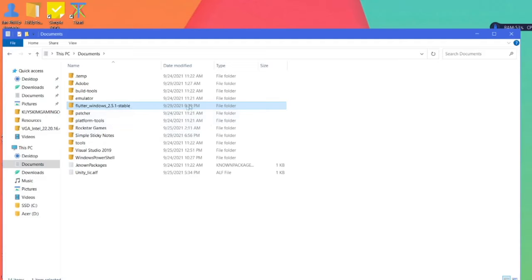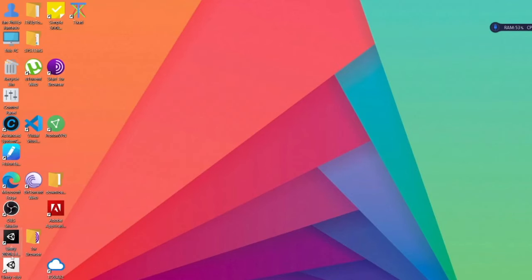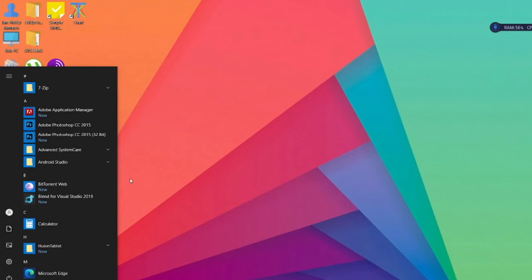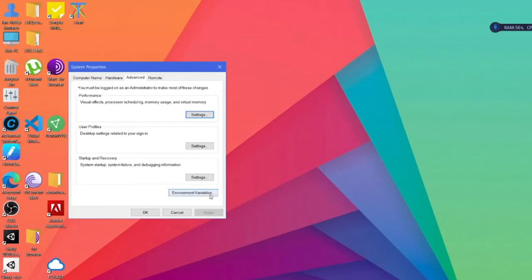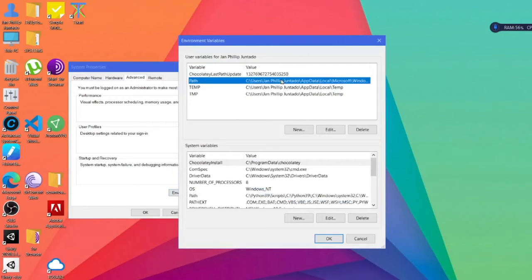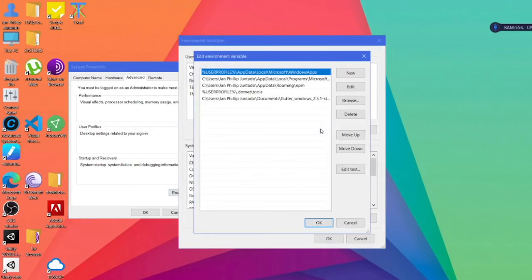Now but the fun doesn't stop there, so go ahead and press the Win key or start, and go ahead and navigate to edit system variables by typing env here, and click environment variables. In the path you want to edit this.